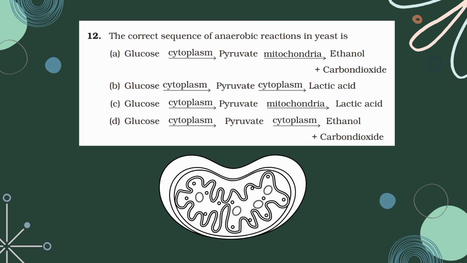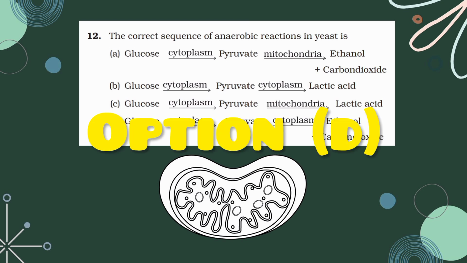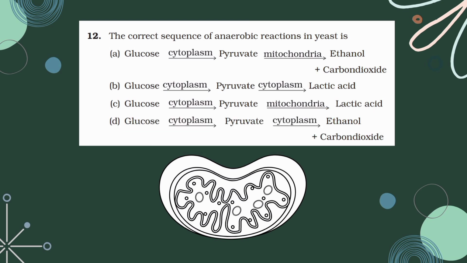The 12th question. The correct sequence of anaerobic reaction in yeast is... We know the anaerobic reaction in yeast results in the production of ethanol and carbon dioxide. First we need to know that anaerobic reactions take place in the cytoplasm itself. It doesn't move to the mitochondria. So glucose first converts into pyruvic acid or pyruvate. Then the pyruvate converts into ethanol and carbon dioxide in the cytoplasm. So the correct option is D.